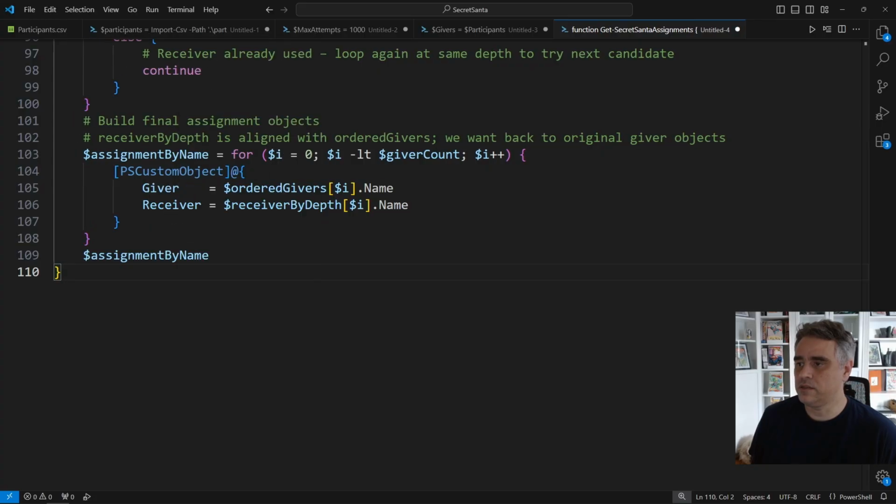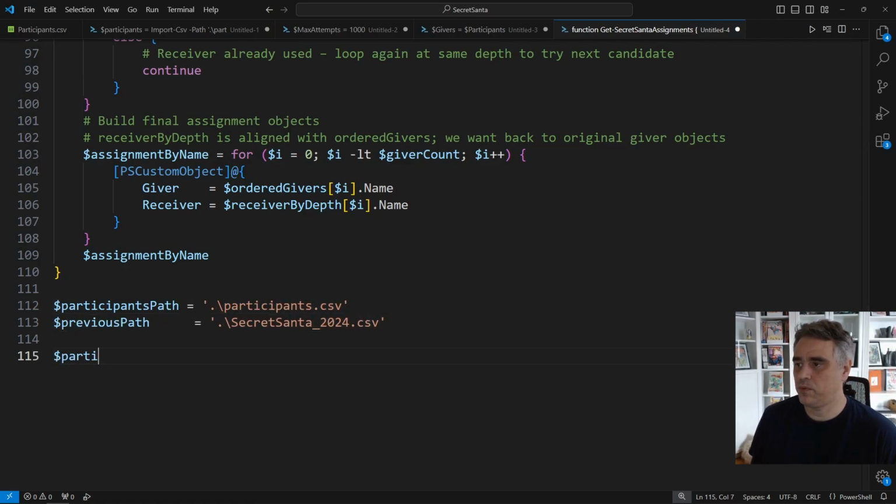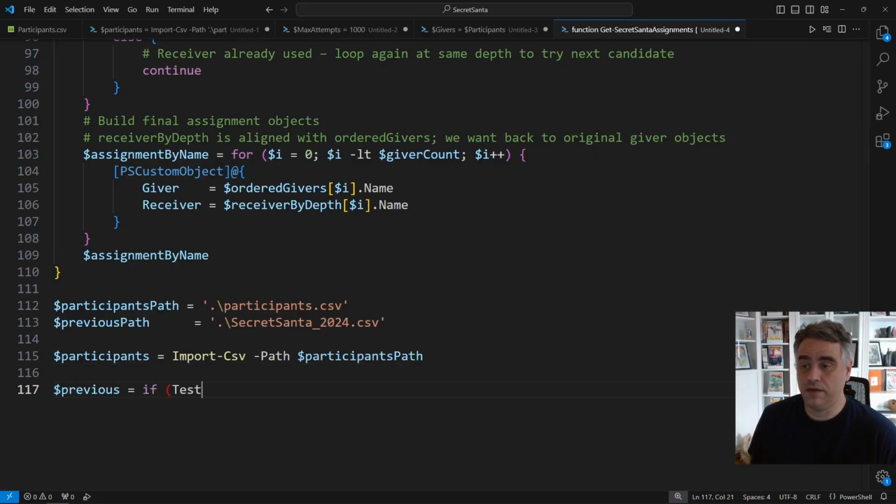Now, outside of the function is the orchestration layer. This is where we plug in our functions to the actual files. Set the participants path to the participants list and the previous path to last year's Secret Santa assignment. We import the current participants into participants, and for previous, we're a bit more careful. We only want to import if the file exists. So if it exists, we get last year's assignment. If not, we just set it to null, and our function will act just like it's year one. This lets you run the same script every year without having to babysit your inputs.